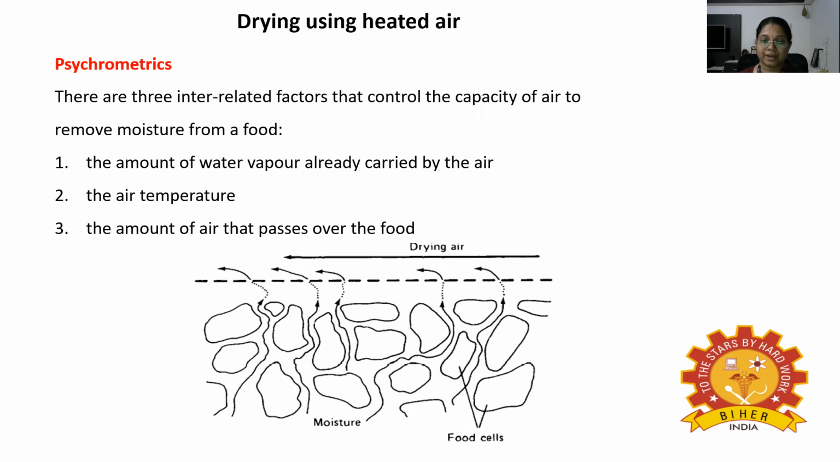So the three characteristics of air that are necessary for successful drying when the food is moist are a moderately high dry bulb temperature, a low relative humidity and a high air velocity.